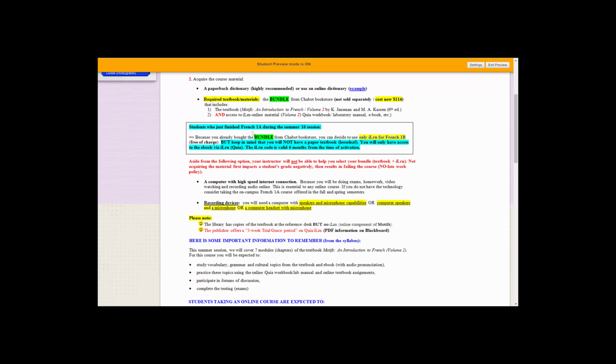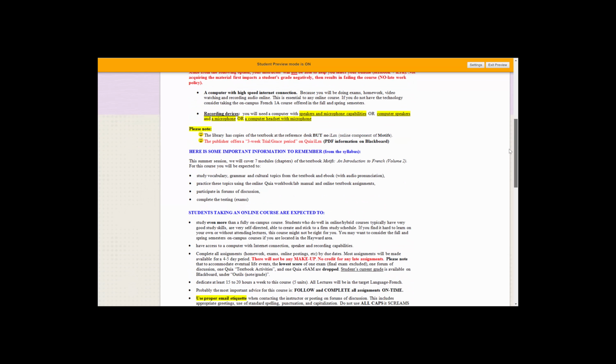Now, if you did 1A this summer, you have an option to keep on using iLearn. That's still good for 6 months, but then you will not have the paper textbook. You will not have the loose leaf. If you'd rather have the paper textbook, then you might want to buy again the bundle at the bookstore.